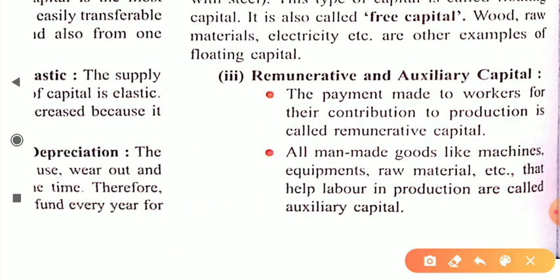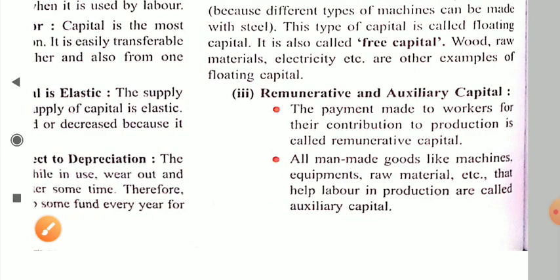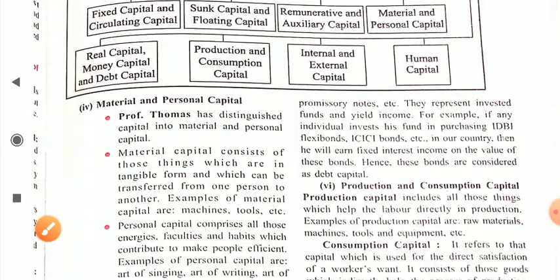Capital which is used in the production of new capital is simply known as auxiliary capital, or capital which is useful for the labor, like the equipment and tools which the labor uses, is simply known as auxiliary capital, okay, dear student.